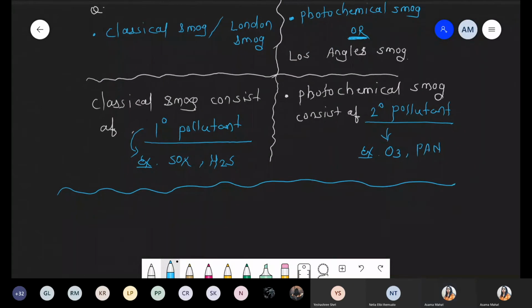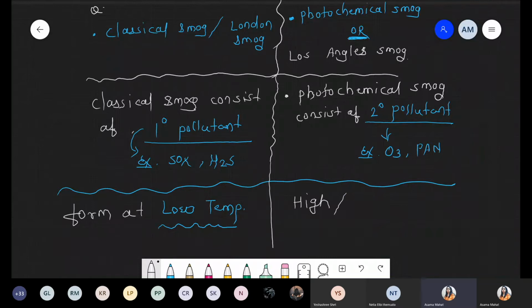Last point. When we are talking about classical smoke, basically it is formed at low temperature. And when we compare this point with photochemical smoke, it is formed when the temperature is quite high, or simply we can say there is a presence of warm temperature. So high or warm temperature is responsible for the formation of photochemical smoke.